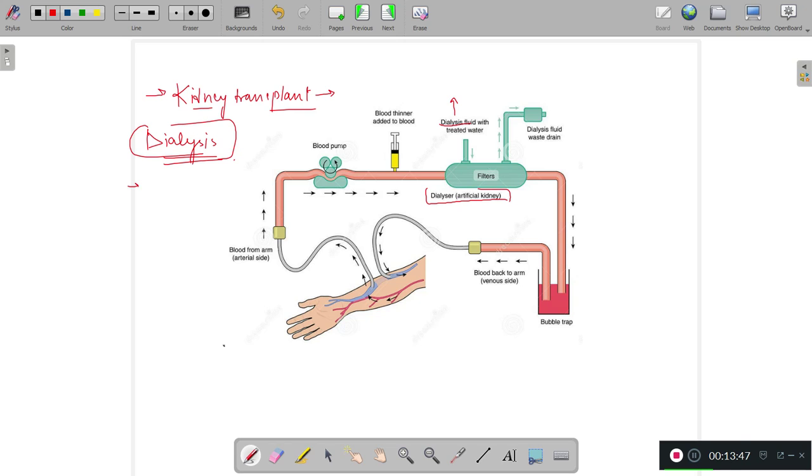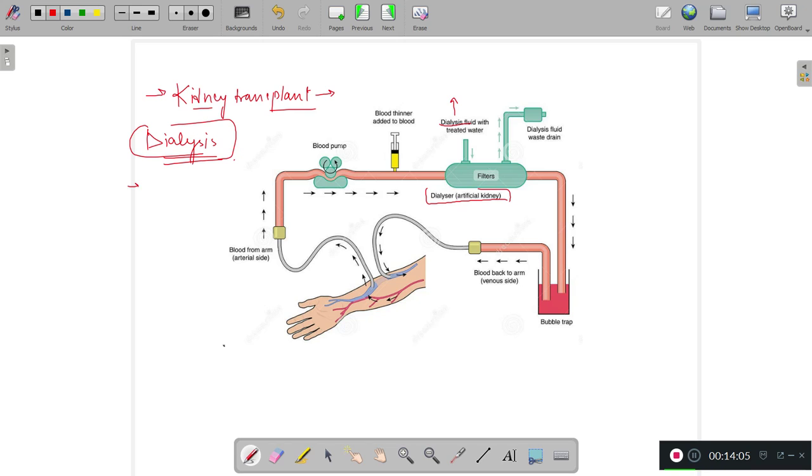So you should be clear with terms like dialyzer. Dialyzer is the machine, the artificial kidney, in which the dialyzing solution, the dialysis fluid, is there, where the composition is similar to that of blood. Now what happened here?